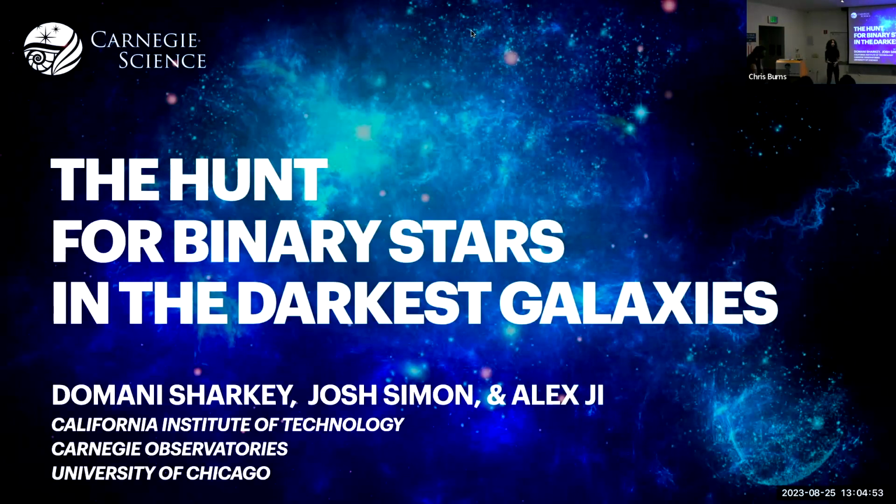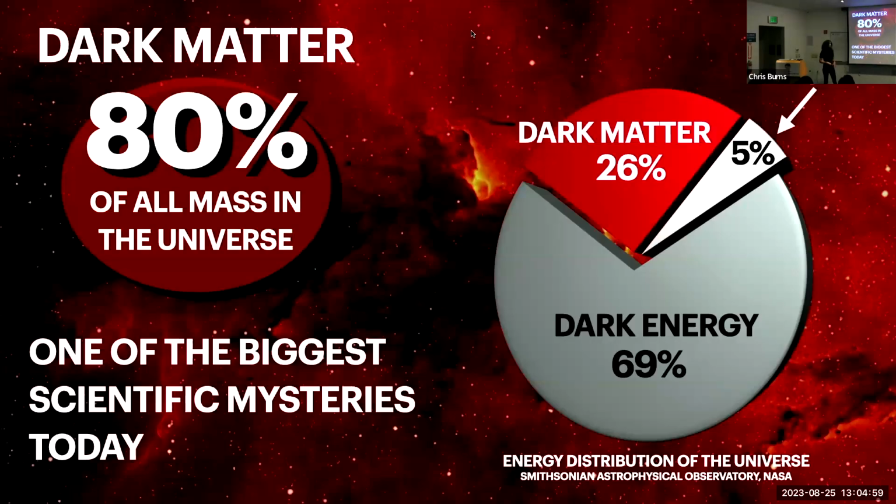So to understand why we're looking for binary stars in the darkest galaxies, we first need to talk a little bit about dark matter. Dark matter is the mysterious substance that comprises over 80% of all mass in the entire universe. If we look at this distribution of energy in the universe in the pie chart over there, the dark matter part of it comprises the large majority of all the matter that we see in our universe. And the normal matter that we're familiar with is only 5% of that entire fraction. And dark matter is incredibly important because it's responsible for the present structure of our entire universe. Without the gravitational influence that it has on all of that matter, we wouldn't have galaxies, stars, planets, or anything like that. So in that sense, you could say that it's the reason that we're even here.